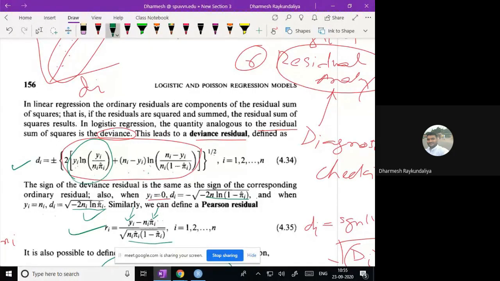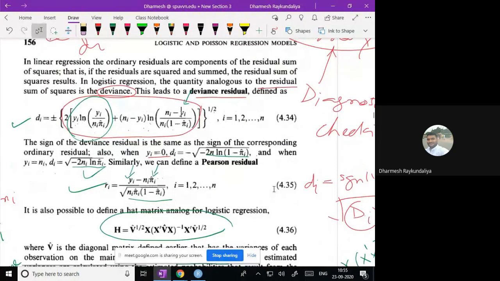d_i is plus or minus the square root of the deviance. And in binary logistic, what is the deviance? This is the form of the deviance in a binary logistic regression that we have already proved. For a given value of y equal to 0, you have this form of d_i, and if you take y equal to n_i, then d_i will be this. In that way, you can calculate the deviance residuals.